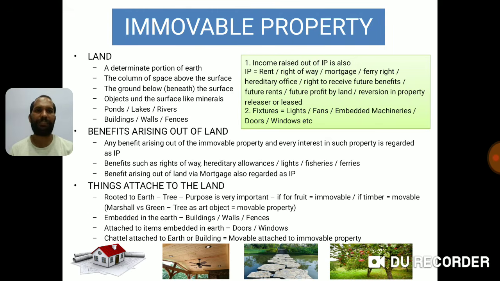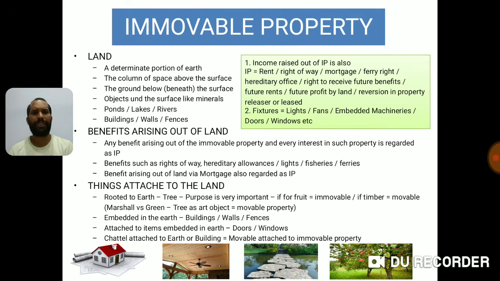Then I have also mentioned fixtures. What is fixtures? Lights, fans, embedded machineries, doors, windows are fixtures. Now you see in the second image, you see a fan and there are lights which are embedded to the structures which are embedded to the earth. So these fixtures are also considered as immovable property.